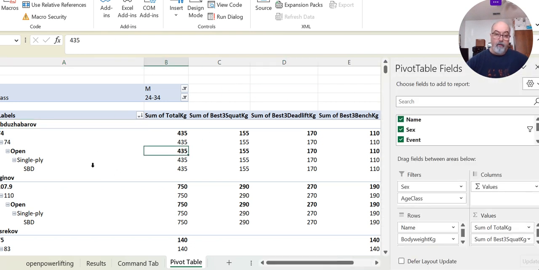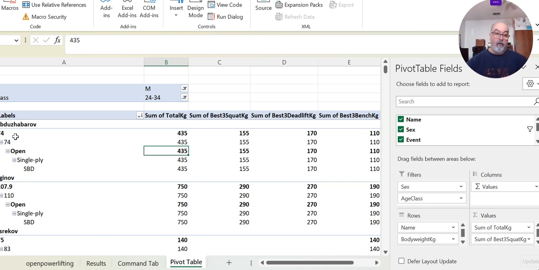Okay, here's the data. This is looking at the same data set. Looking at the name on top, the competitor's name, and the competitor's body weight, in this case, and everything is in kilos here, not pounds. Competitor's body weight is 74 kilos, and 74 again is the weight class. This is the actual body weight, this is the weight class, this is the division, open division. This is single ply equipment type, and SBD is the event type.